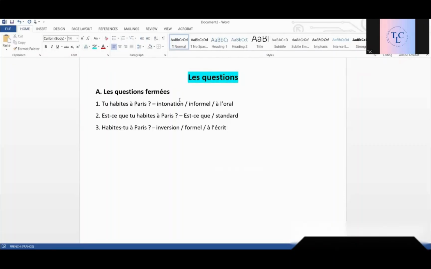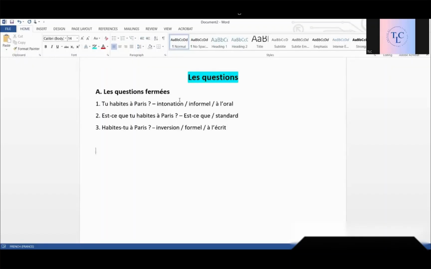Okay, that we have to use this only in the formal situation. It's not a rule, but this is what we use generally in these situations. Okay, so right now you have to focus on learning all the three types. Learn them well so that later on, when you have to use a particular type of question in a particular situation, it becomes easy for you. You'll get to know as you practice more that here I have to use intonation, here est-ce que, here both, here inversion, like that. But right now focus on learning all the three ways of asking the question.